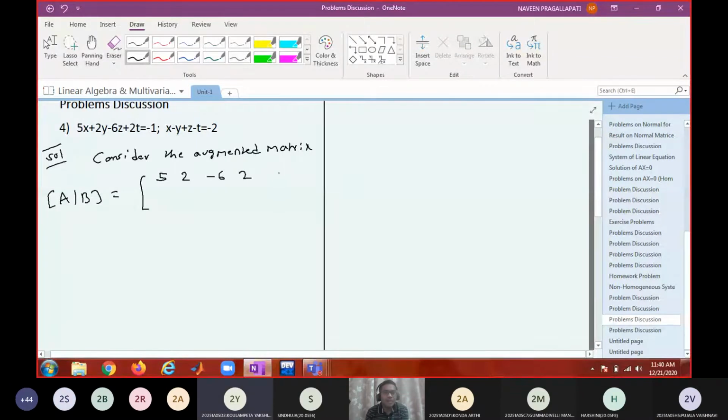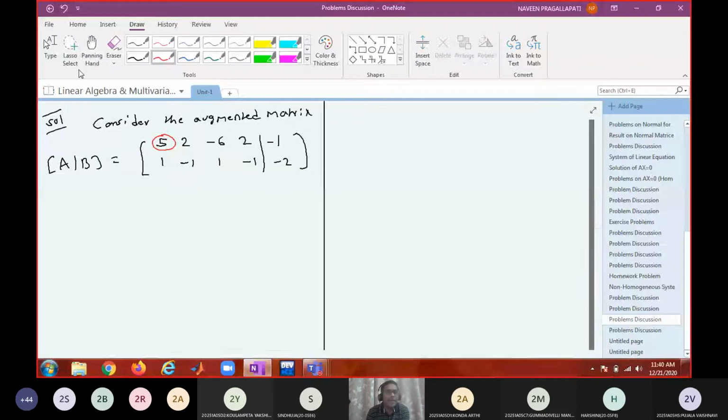Minus 6, 2, constant is minus 1. 1. And 1, minus 1, 1, minus 1, minus 2. Use row operations and convert into echelon form. First we want to decide the consistency. So R2 gets 5R2 minus R1.